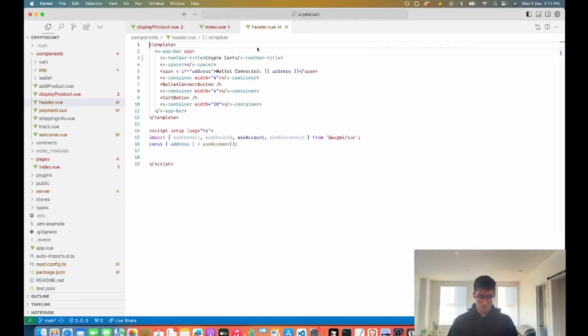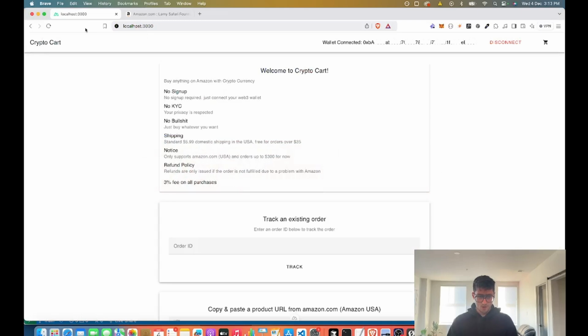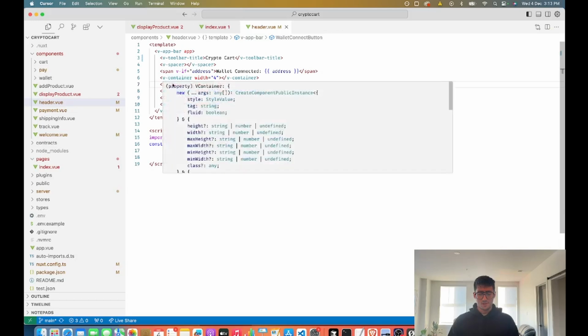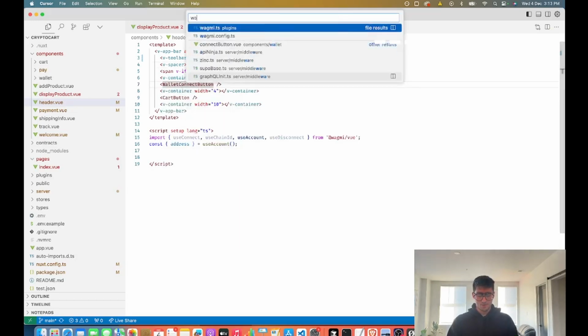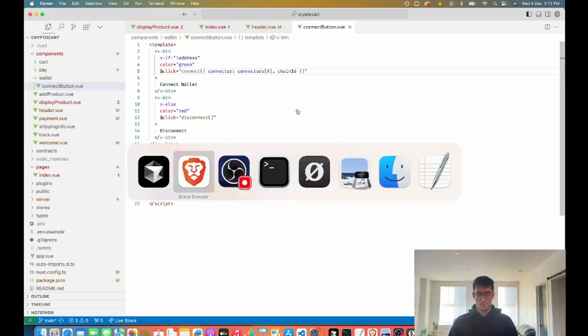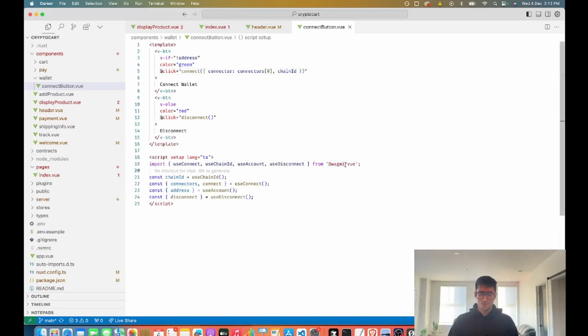So if I go into my header, this is the area where I have the title, but the main functionality involved is the crypto wallet connection and also the cart button. We have this wallet connect button component, and if I get into this, the connect wallet button is a very simple button that allows you to connect and disconnect your Web3 wallet from the app. We're using this library called WAGMI, which I find really useful for handling all these types of connections.